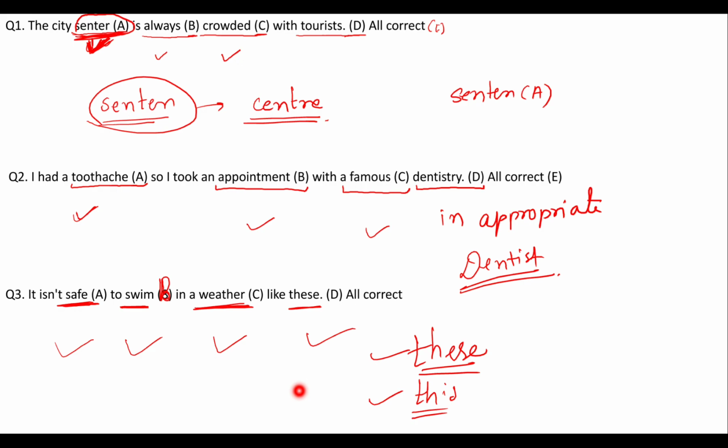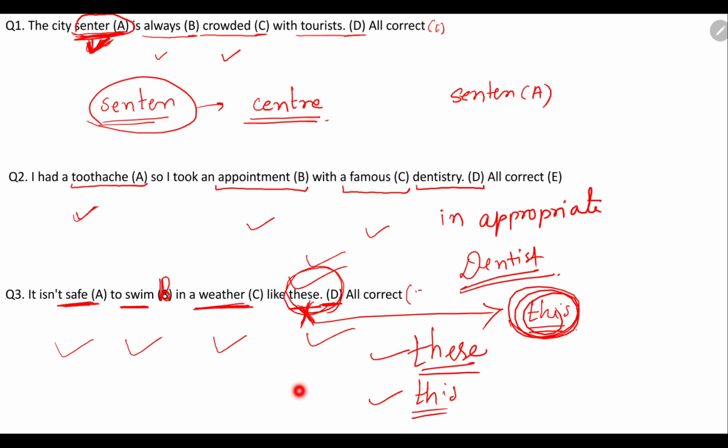सो यहाँ पे it isn't safe to swim in a weather like this, तो यहाँ पे प्लूरलिटी दिखा रहा है ये चीज़, तो ये is going to be wrong. This the word used here is inappropriate we can say. सो वर्ड जो यहाँ पे आना चाहिए था दैट वॉज this. To it isn't safe to swim in a weather like this. ओके, these नहीं आना चाहिए था, this आना चाहिए था. तो ये यहाँ पे ऑप्शन जो है राइट जाएगा. ऑप्शन डी इज़ द रॉन्ग वन मैम. सो चूज़ दैट. ओके, so this is your right answer.